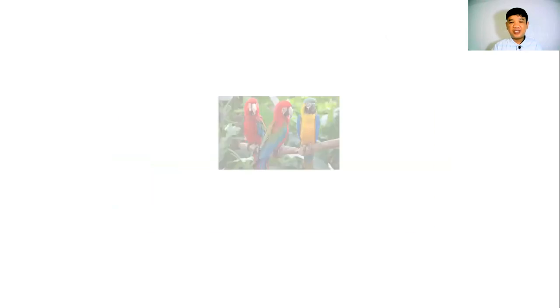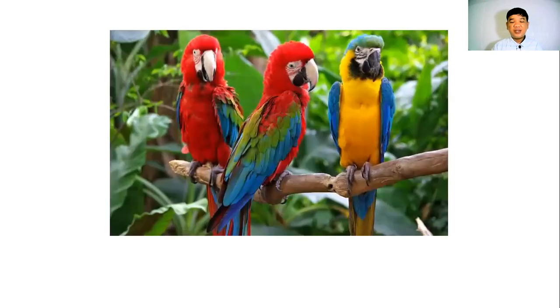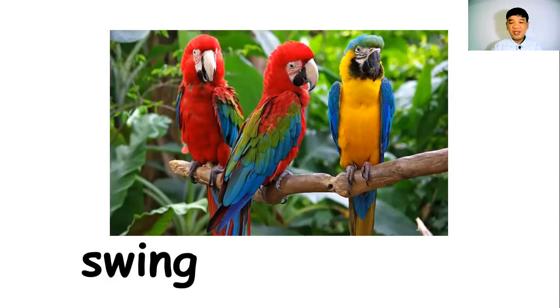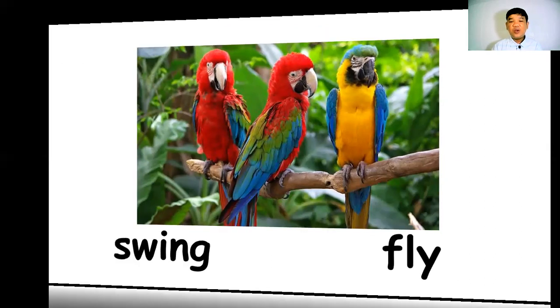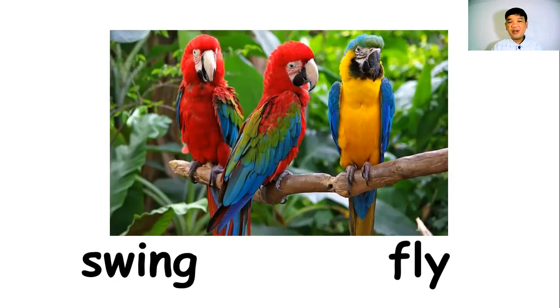Which movement can this animal do? A, swing. B, fly. The correct answer is, of course, fly because of its wings.